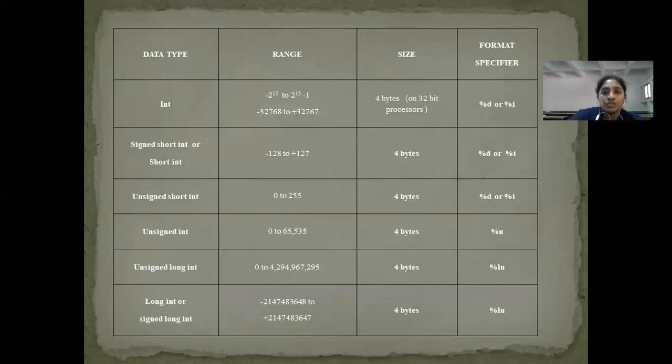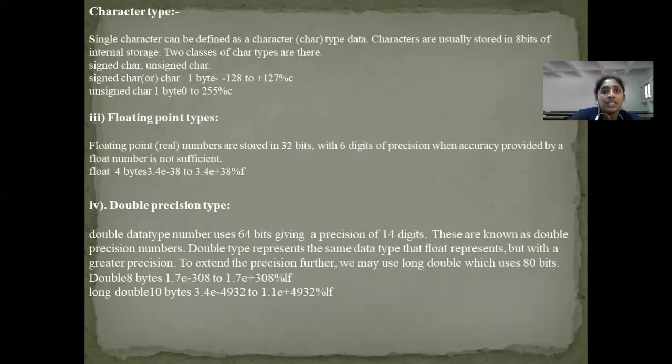So this is the range of integer. Normally the integer size will be 4 bytes or 2 bytes, depending on the processor. And then short int or signed short int. A signed short int or short int will occupy 4 bytes, and unsigned integer will occupy 4 bytes. Now coming to the character type.